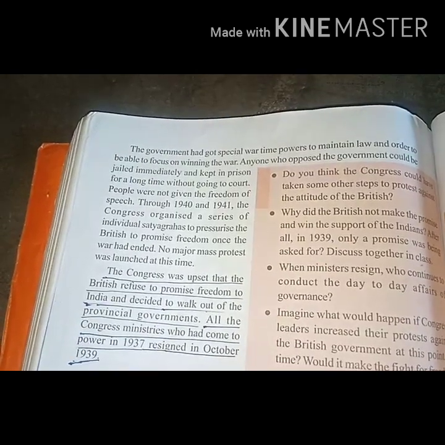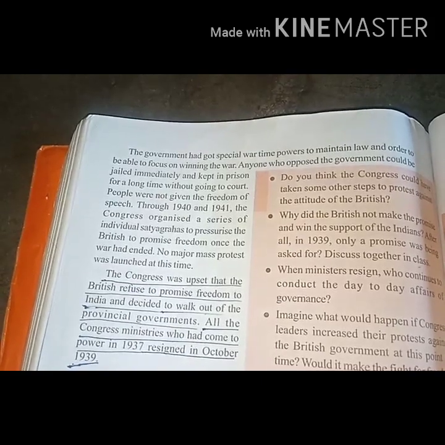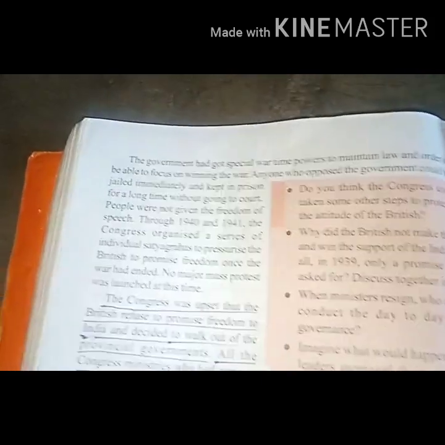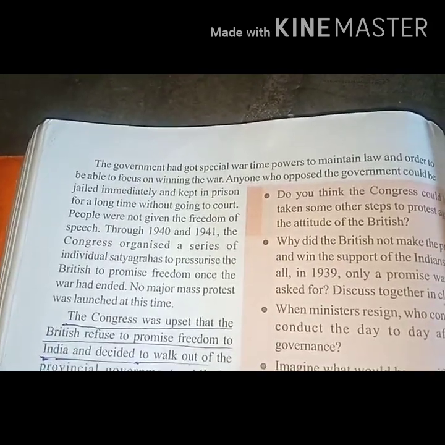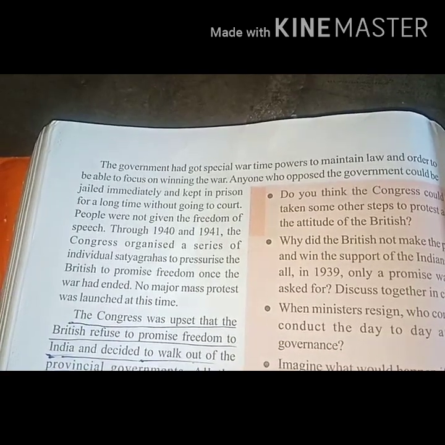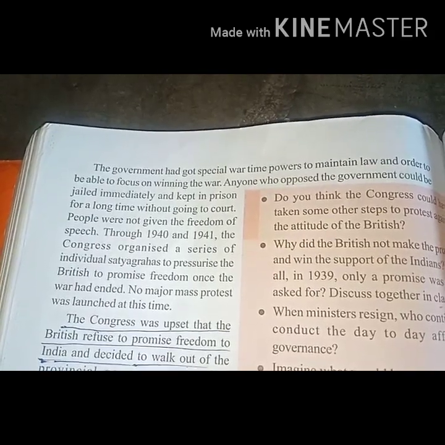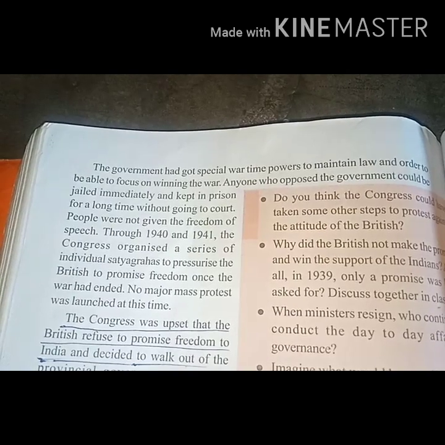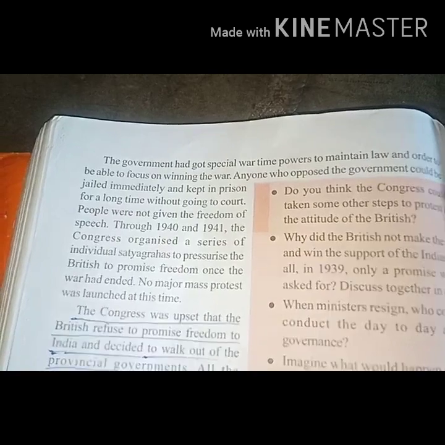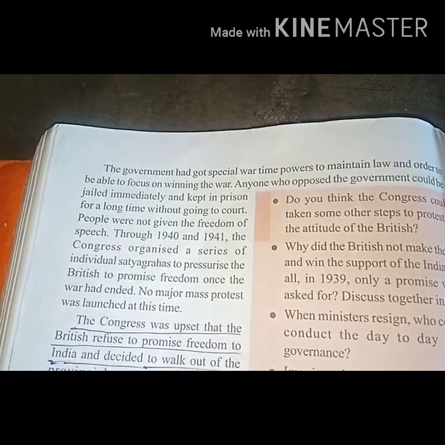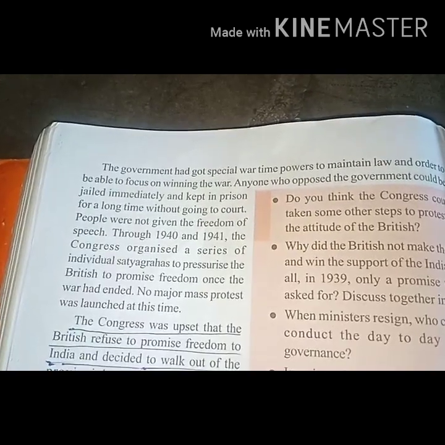The government had got special wartime powers to maintain law and order, to be able to focus on winning the war. Here children, whose government? It is the British government. What are these special wartime powers, children? That means when they were concentrating on winning World War II, they were given some special wartime powers to maintain law and order in India.